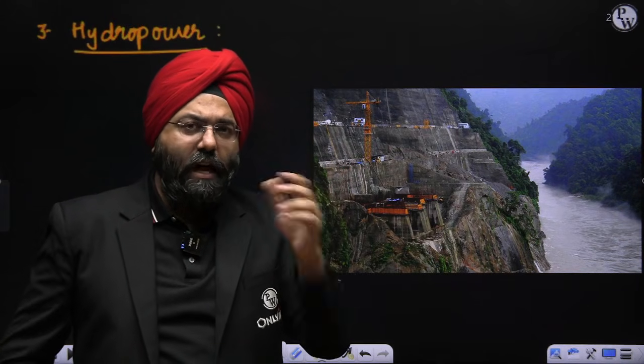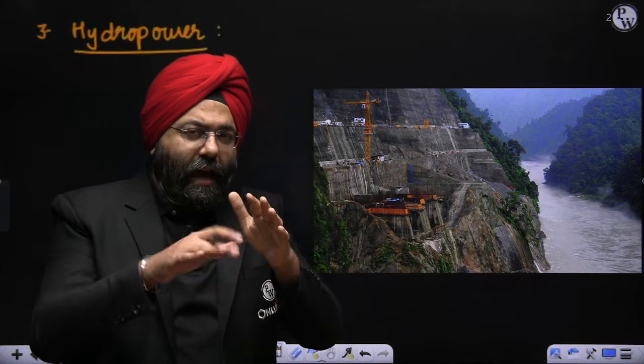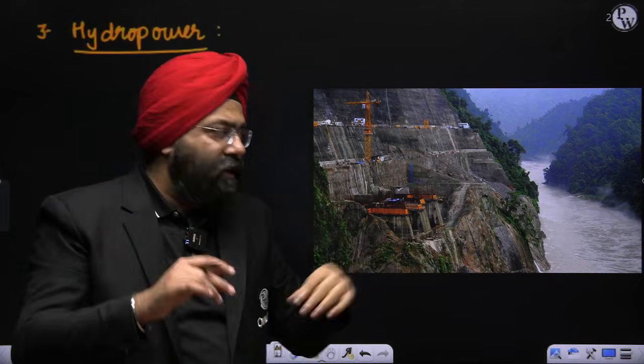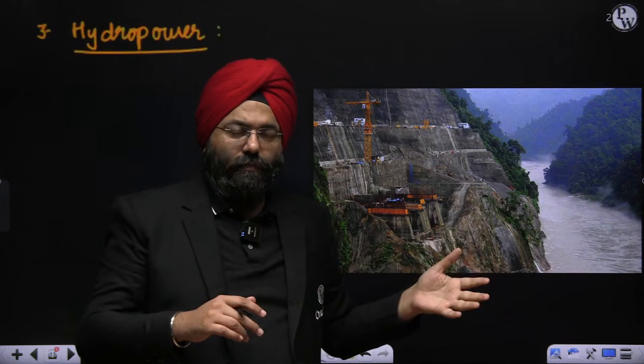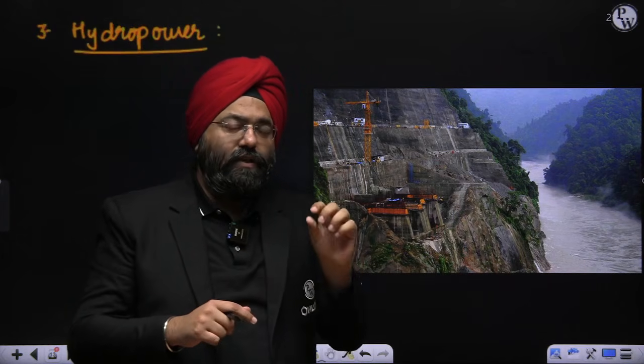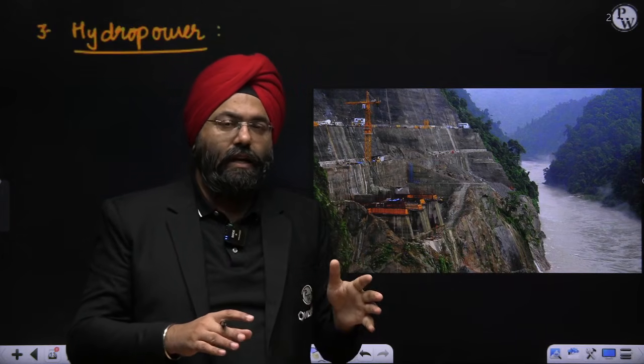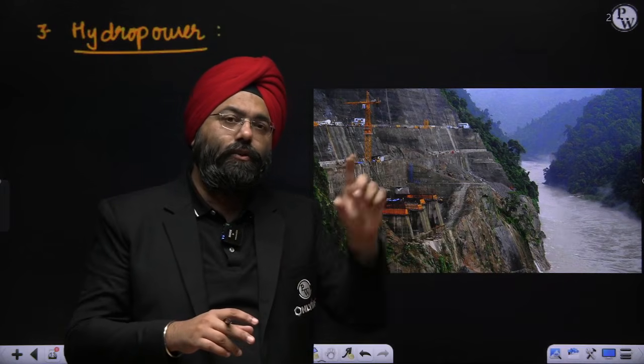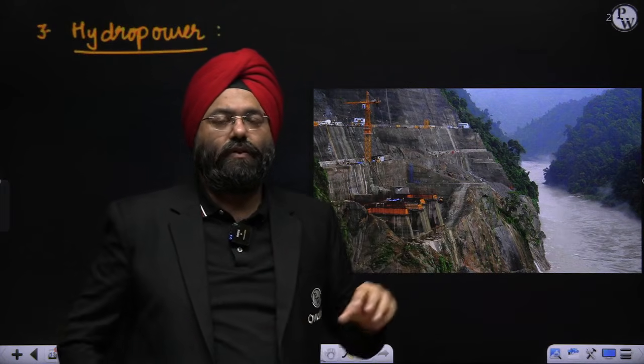Second reason is when excessive rainfall takes place, the dam is stopping the river when it is constructed. But when the dam water level also rises, then the dams will also release the water. In this particular case, there were situations where a lot of water was released by the dams also, which again led to a lot of flooding in various parts of Assam.